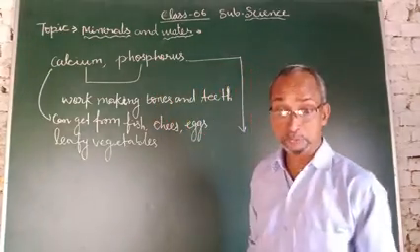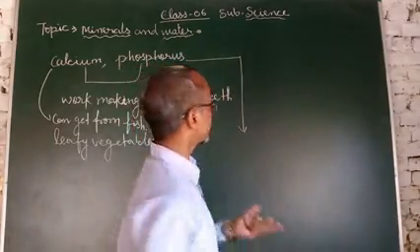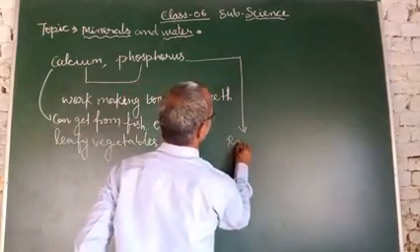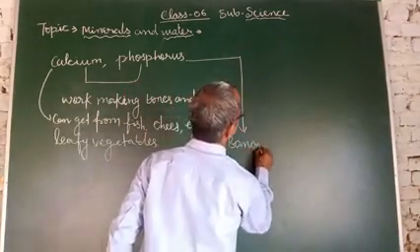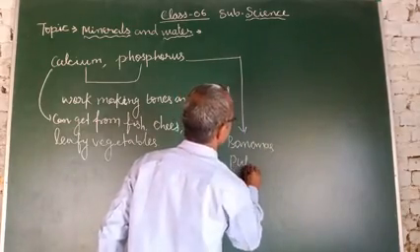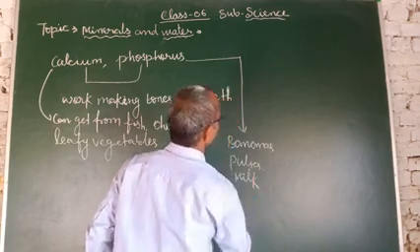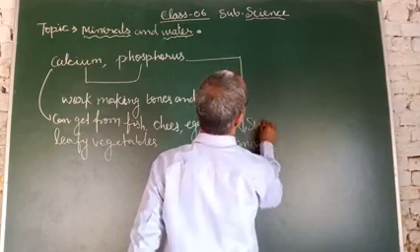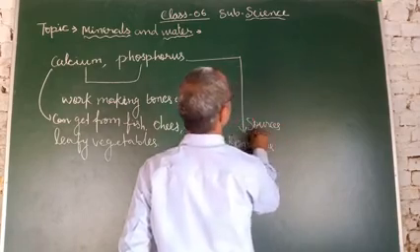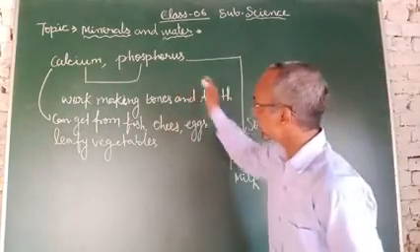Phosphorus we can get from bananas, pulses, milk. So these are the sources of calcium and phosphorus.